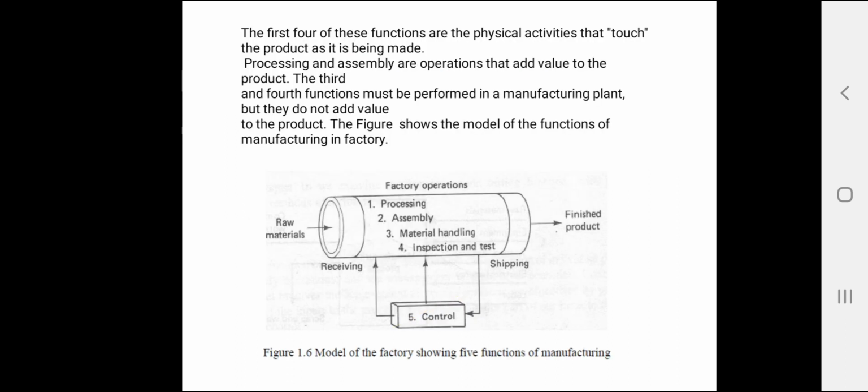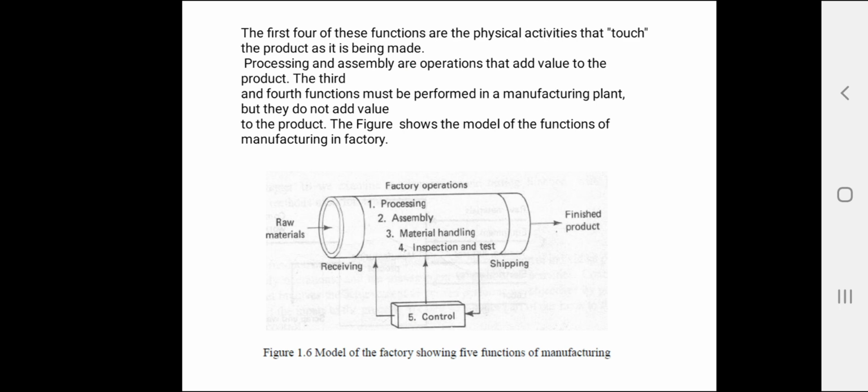So in the figure you can see the model of functions of manufacturing in a factory. Processing operations transform the product from one state of completion into a more advanced state of completion.